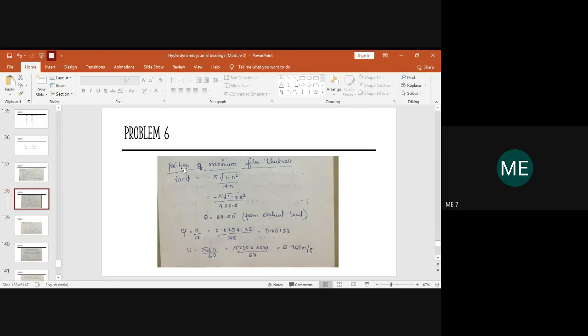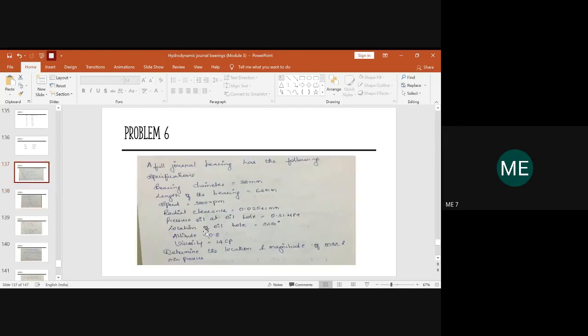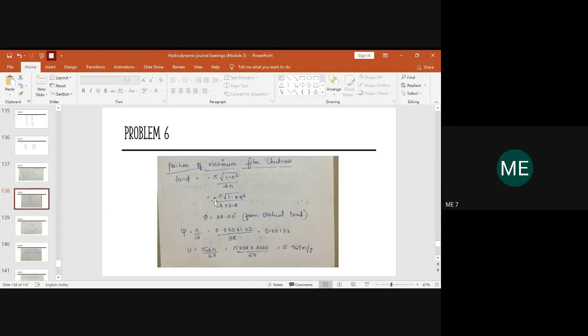Kindly note down the formula to determine the position of the maximum film thickness. This is the equation we use. It is available in the design handbook as well. So tan phi will be equal to minus pi into root of 1 minus n square upon 4n. What is n here? It is nothing but the eccentricity ratio. And in the problem, the eccentricity ratio is 0.8. So we substitute the value of 0.8 and calculate the position of the maximum film thickness.